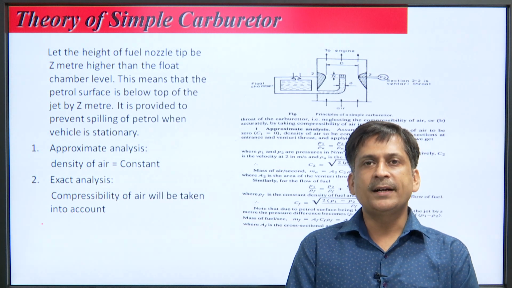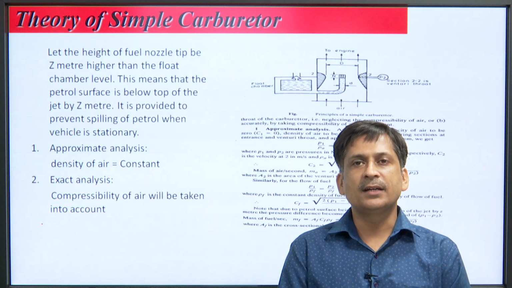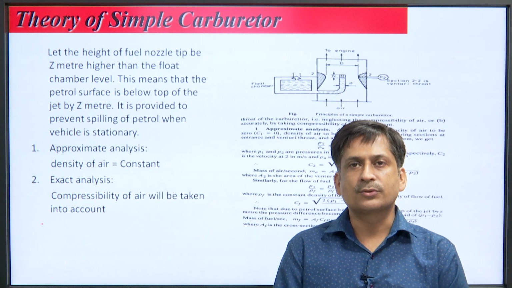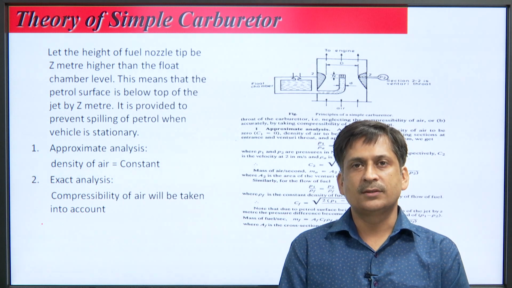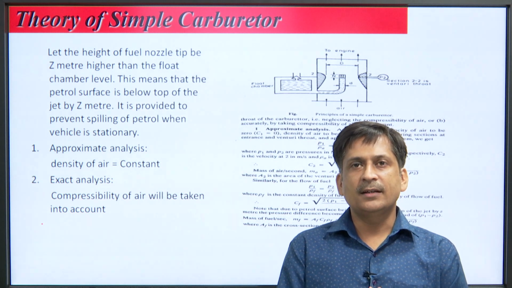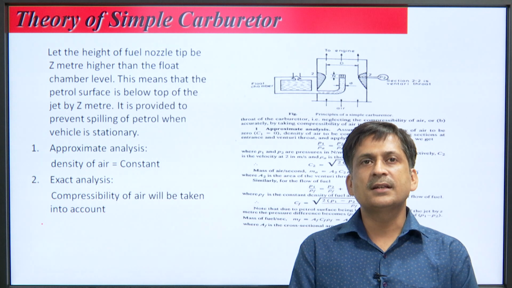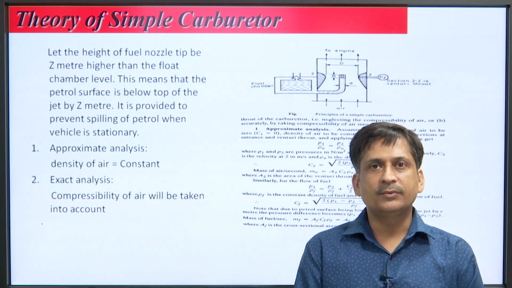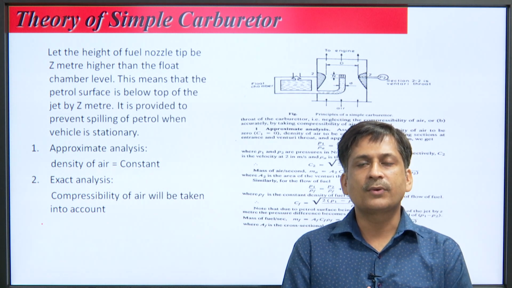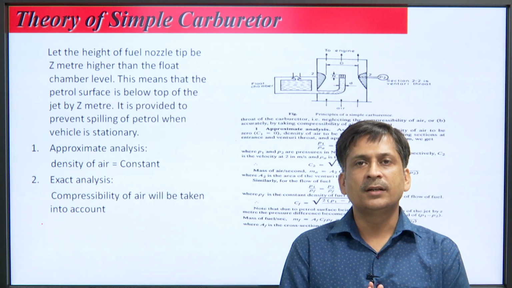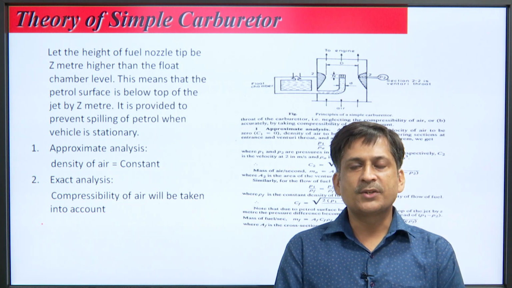and it does not provide the required mixture during acceleration of the vehicle or under other conditions. With the help of the simple carburetor you are able to understand how it works and you can apply the principle. Then for actual conditions we use some accessories and modifications in the simple carburetor. In the previous lecture we covered the different types of carburetors, how they work, and the principle of carburation. In this lecture we will discuss how this mixture is formed.